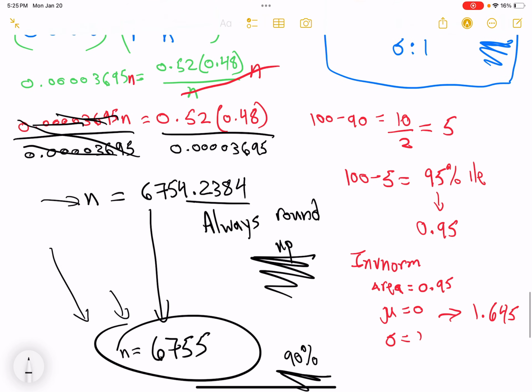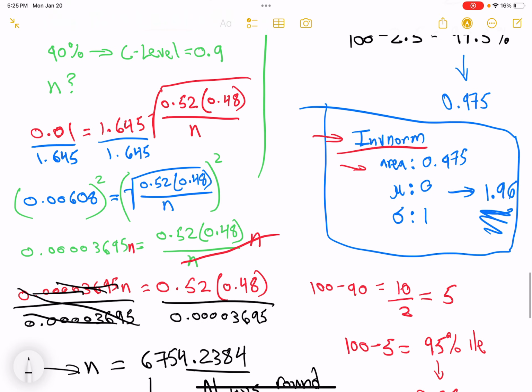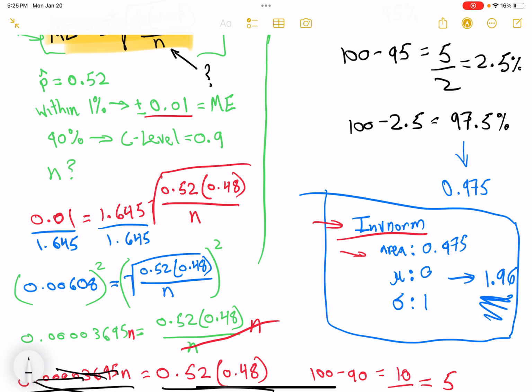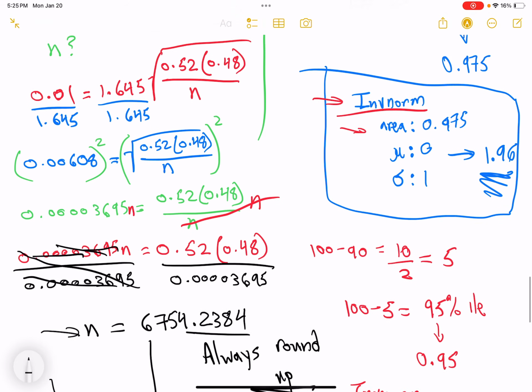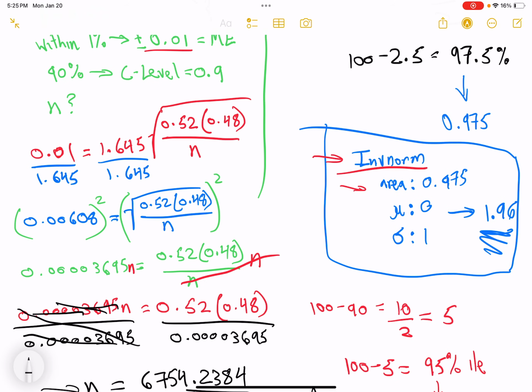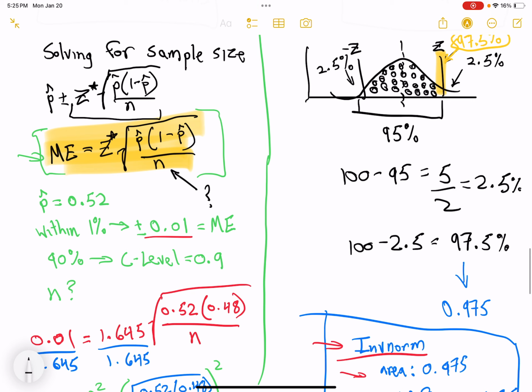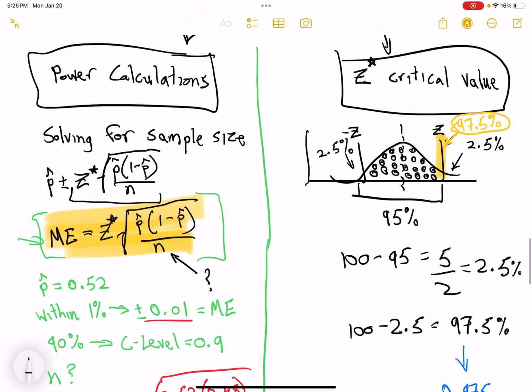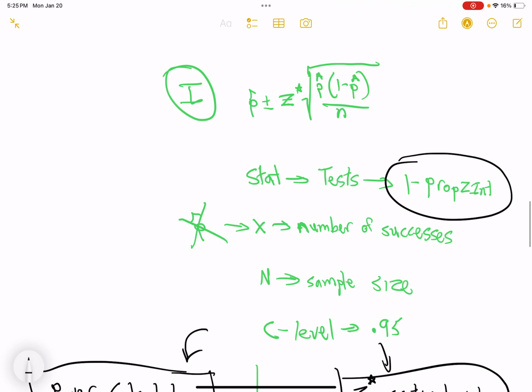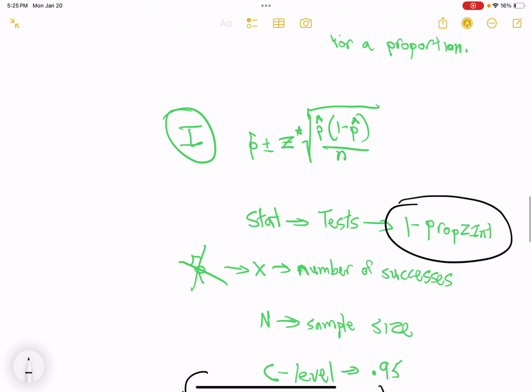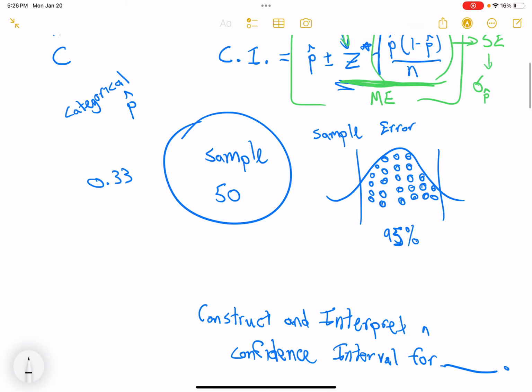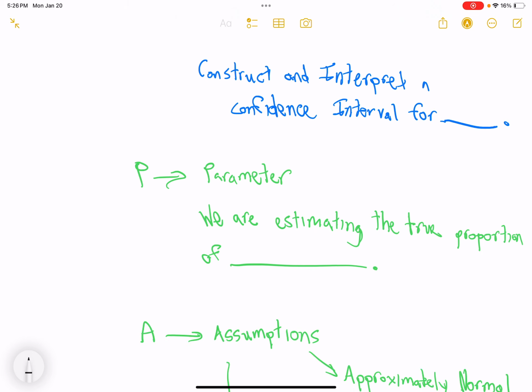All right, legends, you've done so much. You have seen and run a power calculation using the equation for confidence intervals for proportions. You've learned how to find the critical value using the percentile of confidence that you want to be, or I should say the confidence level you're trying to be, and the percentile you use to find that critical value. You've gone through and used the by hand calculation method for PANIC, which is a new acronym that you now have. What does that acronym stand for? Of course, P for the parameter. We are estimating the true proportion of people.